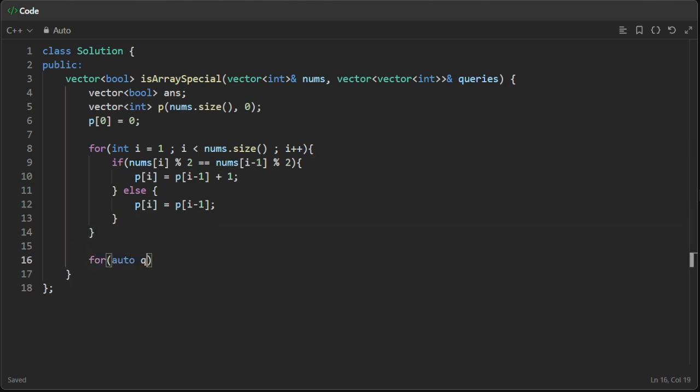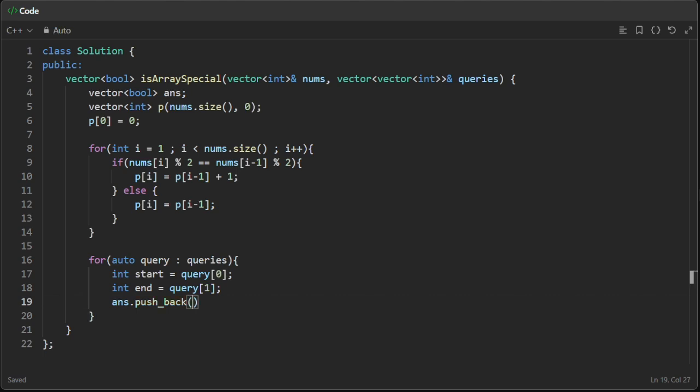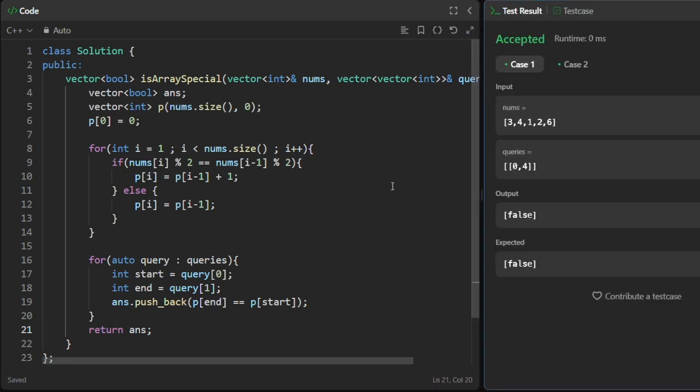Now we will traverse inside the queries. So for auto query in queries, and inside this, we will take the start and end. So start will be query of 0 and end will be query of 1, right? Now inside answer, we can push back whether prefix end is equal to prefix start, right? And at the end, we can just return our answer. So let's run this code now. So our test cases are accepted. Let's submit this. So it got accepted.